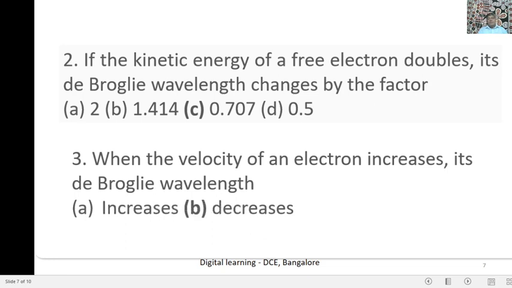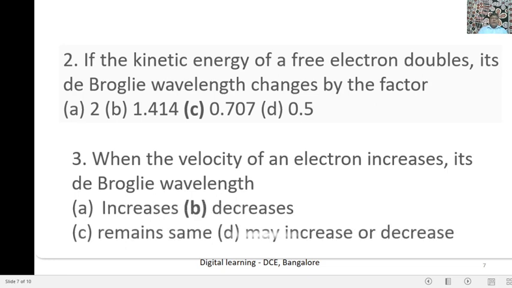The options are increases, decreases, remains same, may increase or decrease. The relation between de Broglie wavelength and velocity is an inverse relation. Therefore, as velocity increases, the de Broglie wavelength decreases. So option B is the correct answer.